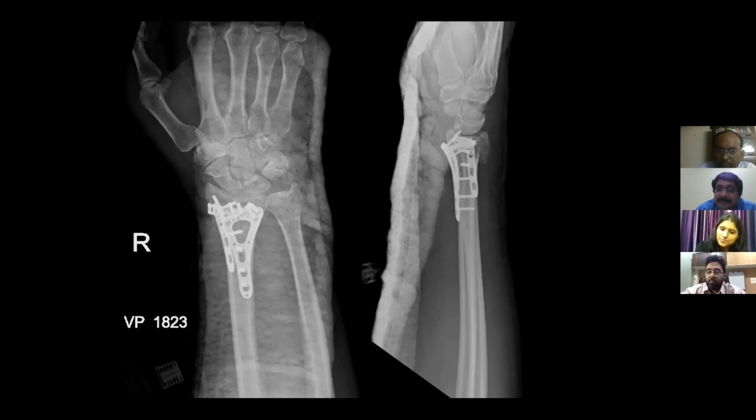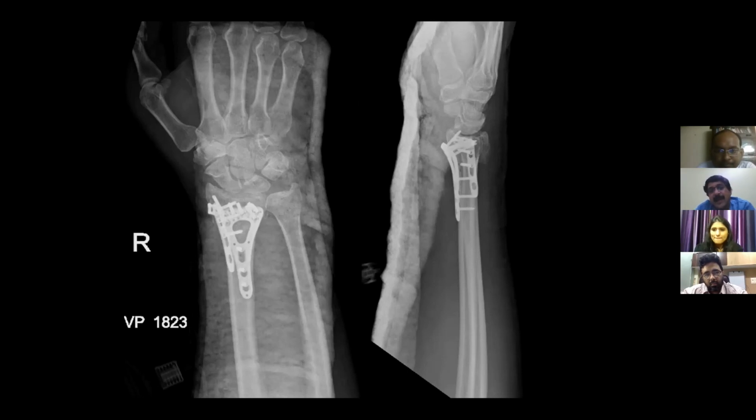Distal radius fracture is a very common and important topic. Can we keep some more discussion for the next session? We'll have some discussion on angles and maybe classification also. Because this is now common in all age groups, and different ages have different etiology for the fracture. So we can discuss something on that as well.